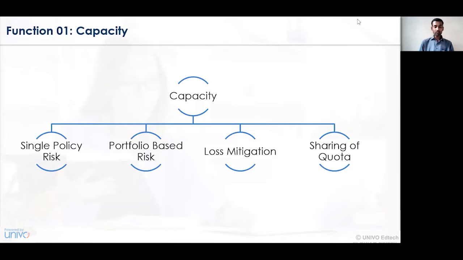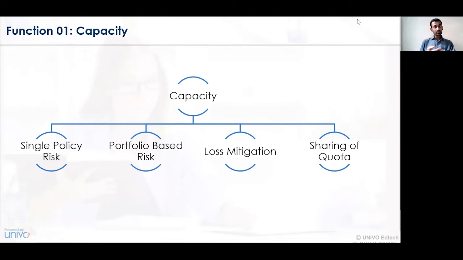Now, capacity also deals with a certain consideration about the amount, on the basis of different categories or different portfolios, which is further divided into single risk policy, portfolio based risk, loss mitigation, and sharing of quota. The first that we have to deal with is single policy risk. Single policy risk deals with a consideration wherein you have to take an insurance contract for a single transaction, or for a single company, or for a single individual.